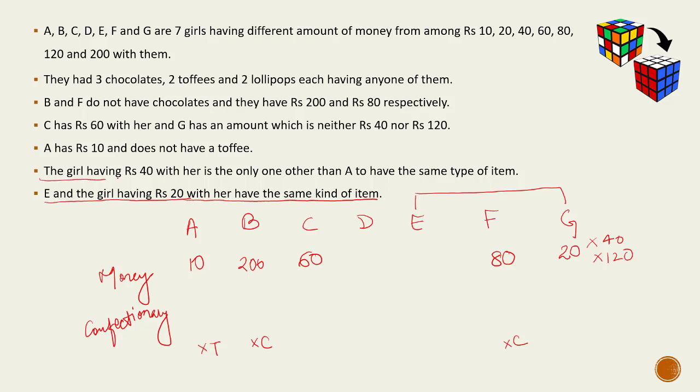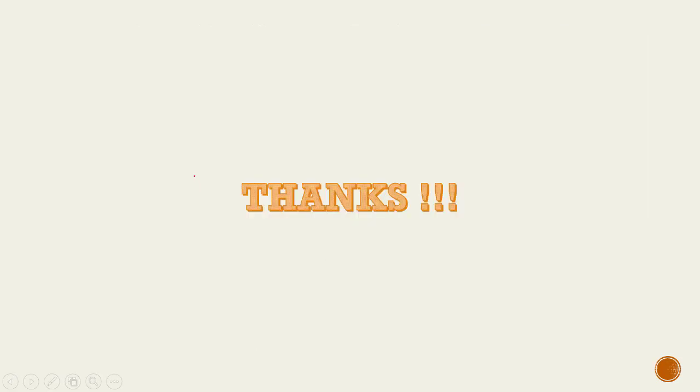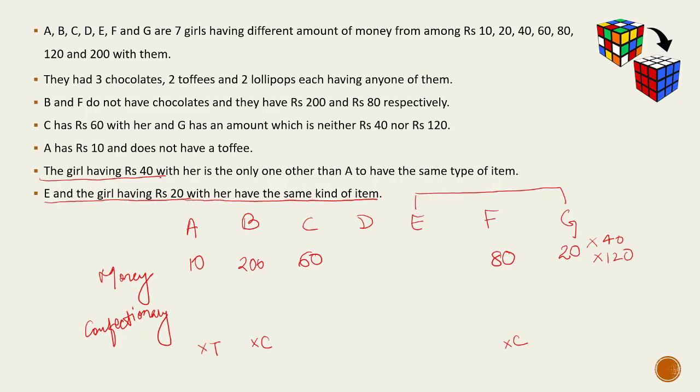Other thing, the girl having rupees 40 with her is the only one other than A to have the same kind of item. Now from this statement, we have to figure out who has rupees 40. I can allot rupees 40 to D or E. If I allot rupees 40 to E, then A, E and G will have the same type of item. Now this is in contradiction to this line that the girl having rupees 40 with her is the only one other than A to have the same type of item.